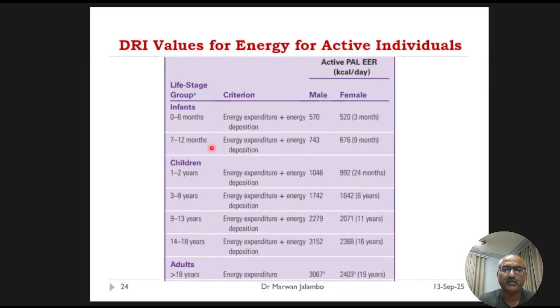So this table shows an abridged summary of the estimated energy requirements for various life stage groups, assuming they are healthy and have an active lifestyle. You can clearly see how energy needs change throughout the lifespan, peaking in late adolescent males, maybe for males instead of females, the peaking.